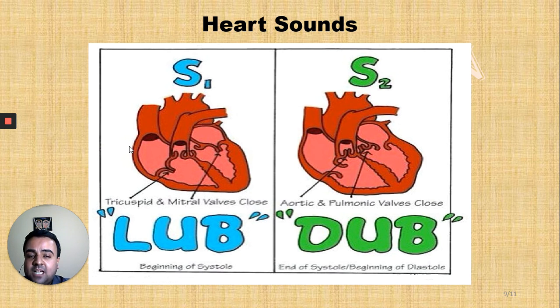This is the thudding sound and has a higher frequency compared to the lub sound. So these are the two sounds which the doctor is going to listen to through an instrument known as the stethoscope, and this is of diagnostic importance.